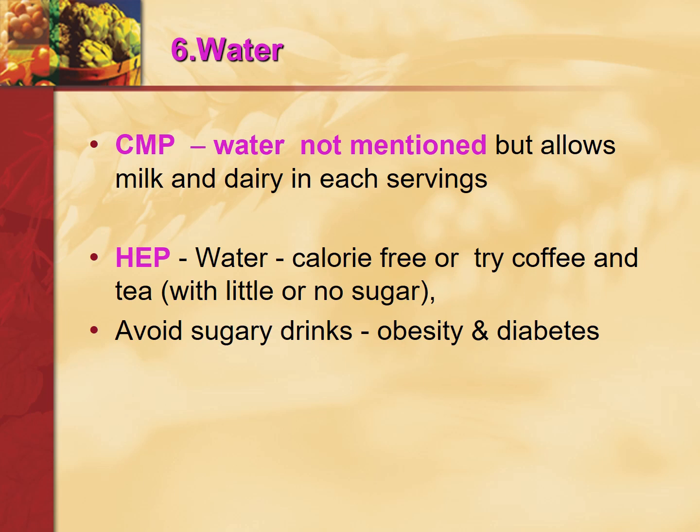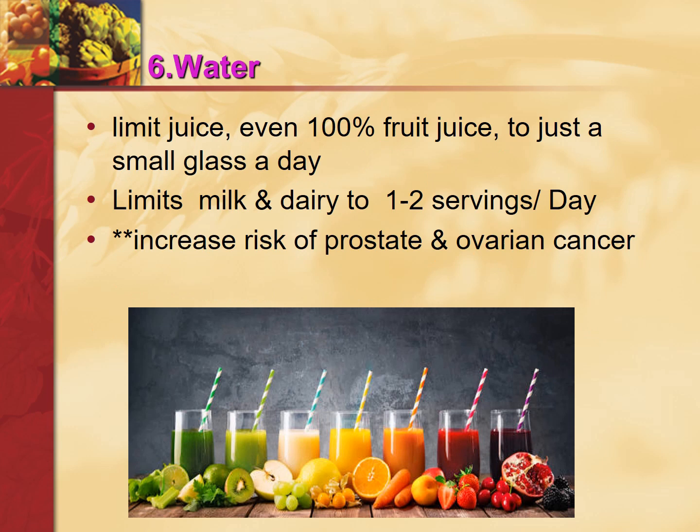And Healthy Eating Plate also says to avoid sugary drinks, because it is going to increase obesity and diabetes. It also says limit taking juice, even if it is 100% fresh fruit juice. You should take just a glass per day, not as much as you want.